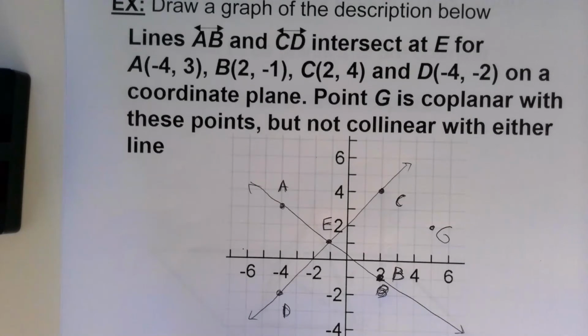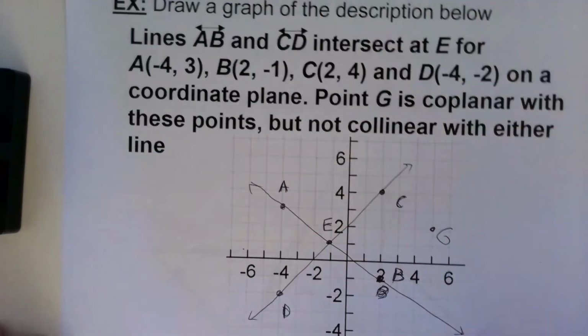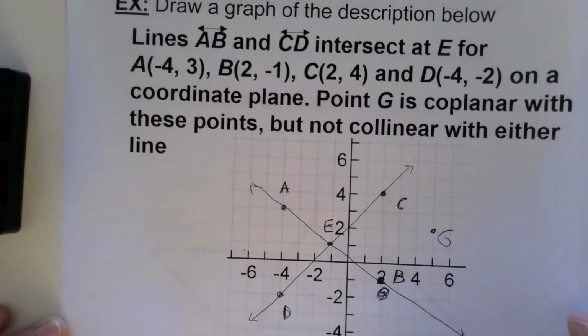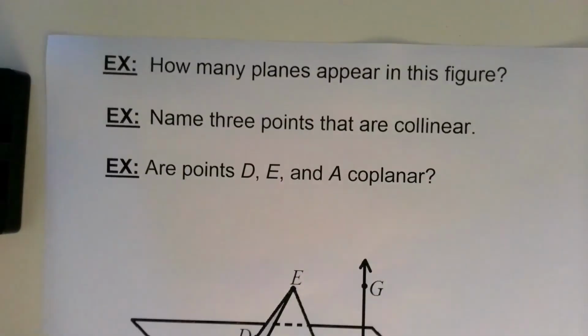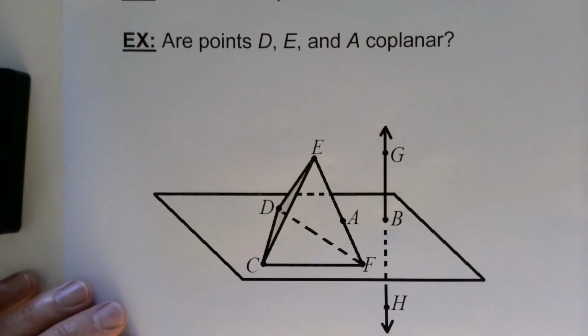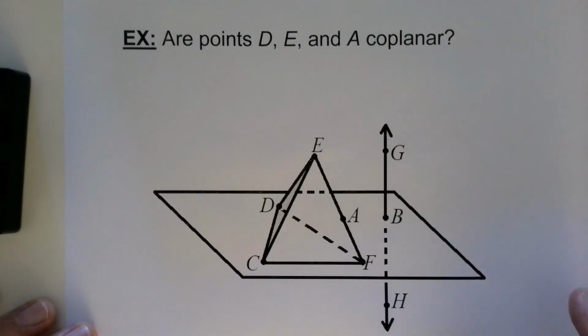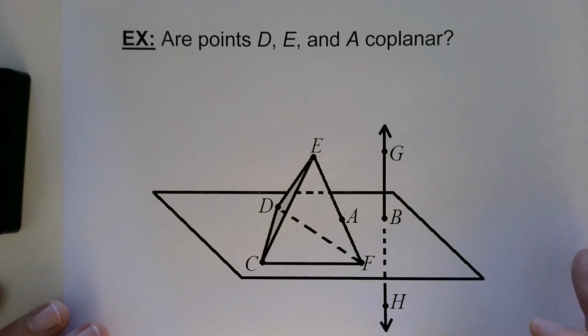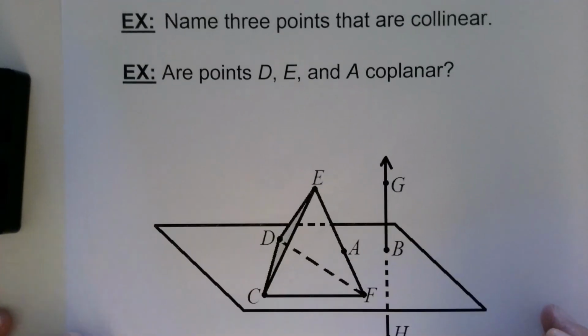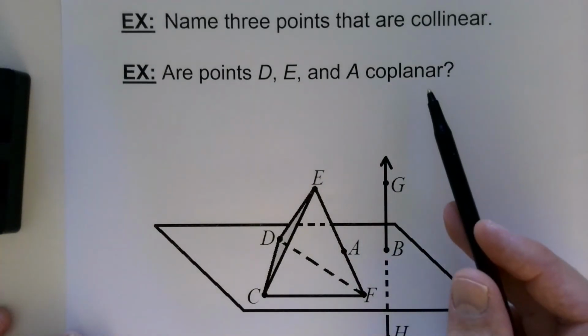So I think this will, well actually there's one more slide. We might as well just look at that one while we're here. So on the last slide here, it's asking, for this figure, how many planes appear in the figure? Name 3 points that are collinear, and then it's asking about some coplanar. So whenever we have that word co, that means with or together. Collinear, so with the same line or together on the same line. Coplanar is going to mean in the same plane.